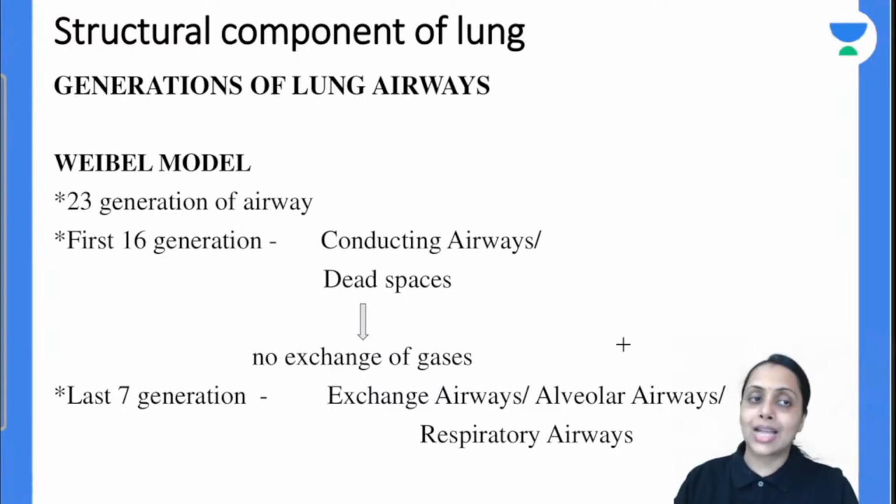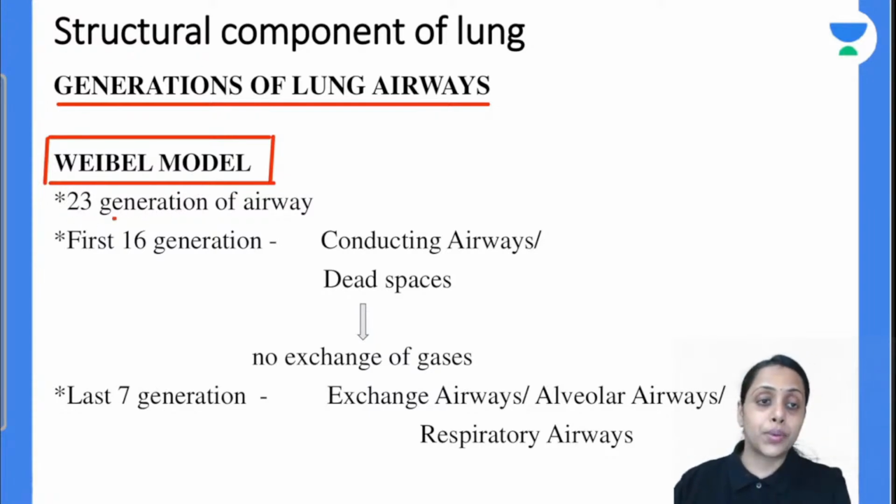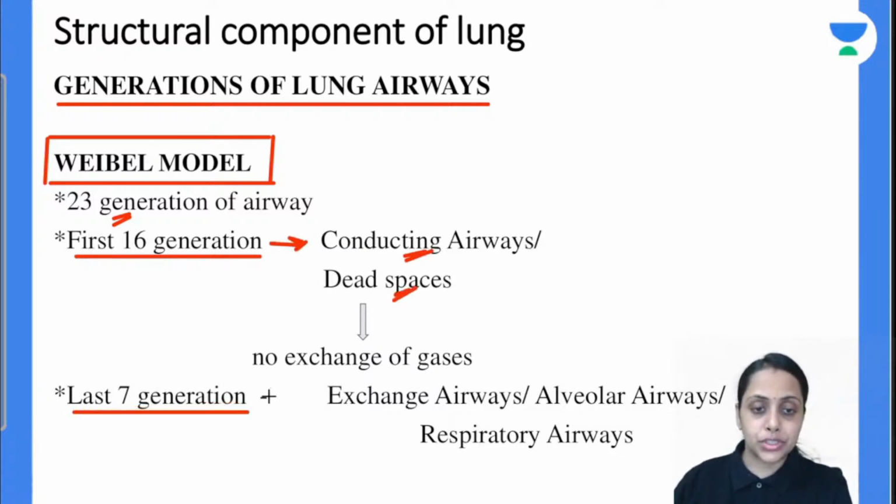So to understand this structural component of lung, we have to first understand this generation of lung airway. This is defined by Weibel's. So this model is important, Weibel's model. According to this model, our airway is divided into 23 generation. इसमें जो first 16 generation है, that is conducting airway or dead space. ठीक है, last 7 generation क्या है? Last 7 generation is exchange airway, alveolar airway or respiratory airway.